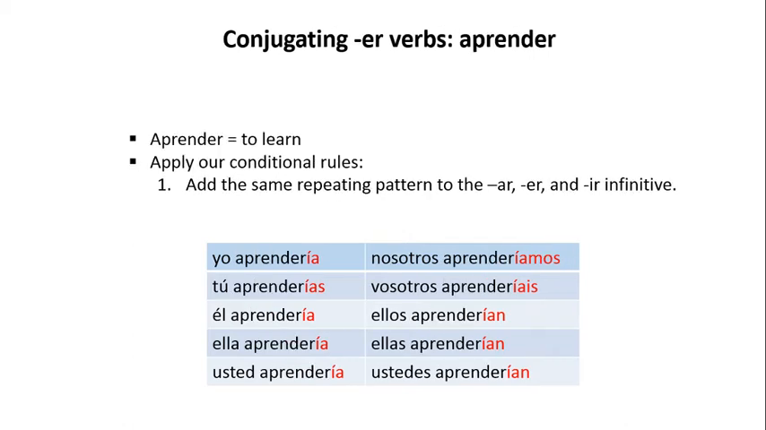Now let's take an ER verb, aprender. Aprender means to learn. Let's apply the rules one more time. Yo aprendería, tú aprenderías, él aprendería, ella aprendería, usted aprendería, nosotros aprenderíamos, vosotros aprenderíais, ellos aprenderían, ellas aprenderían, and ustedes aprenderían.